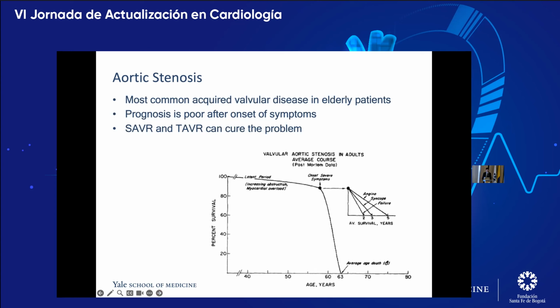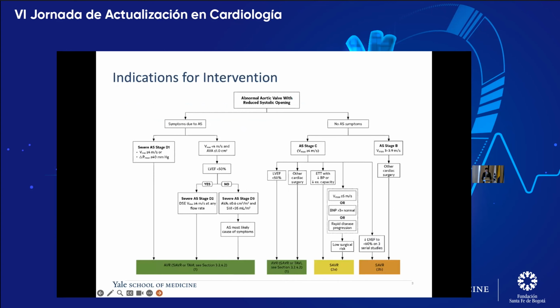This is a diagram from the original paper by von Malden in the 60s, showing the long latent period of aortic stenosis with an onset of symptoms at that time in the late 50s or early 60s, with a quick decline in survival, a quick progression to mortality, with differential progression based on presenting symptoms.